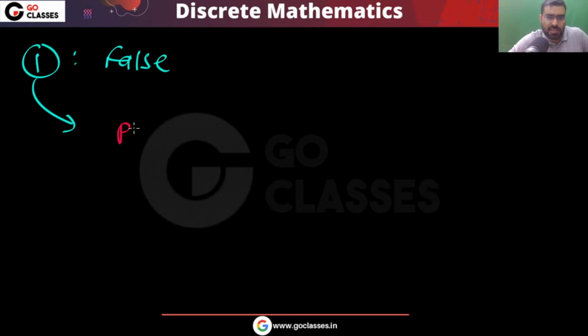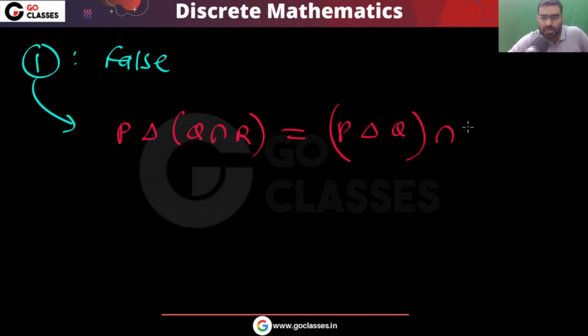So what is this option A? Actually, we have seen this option 1. Let me tell you, this is false. Option A was saying that P symmetric difference Q intersection R is the same as P symmetric difference Q intersection P symmetric difference R. So this is false. What does it mean?